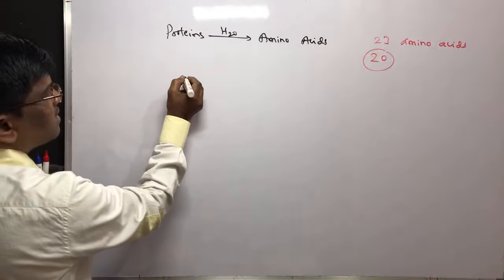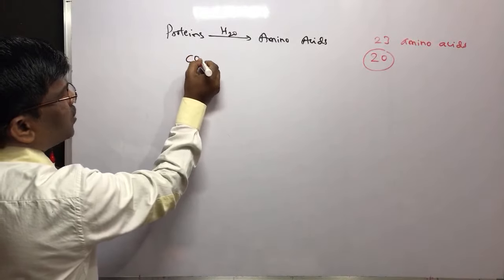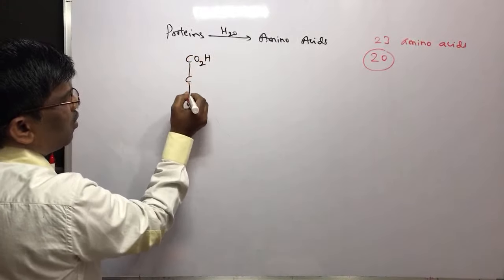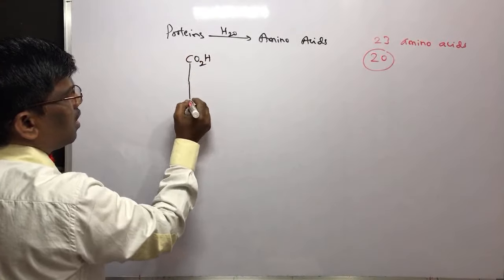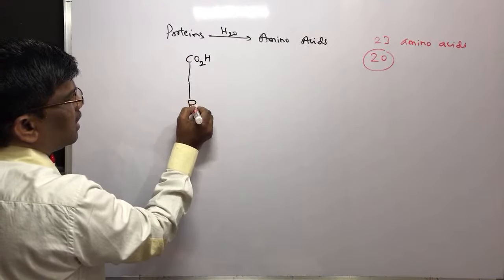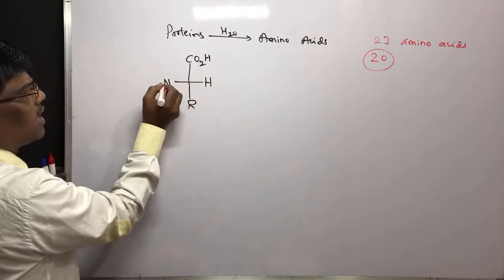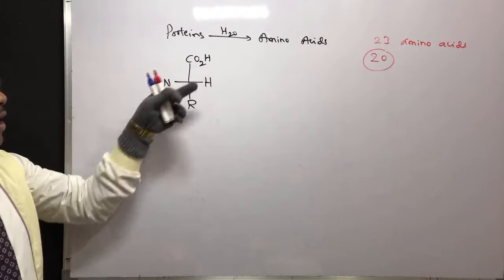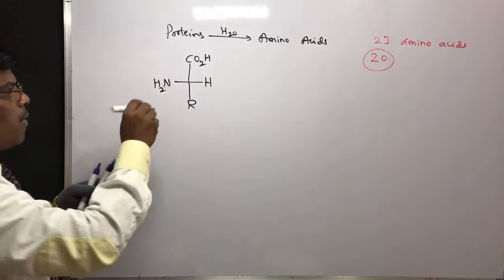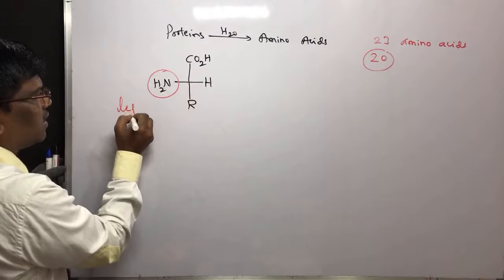The amino acids are the compounds having, for example, this is the way, Fisher projection way. Amino acid, here R group, then it is H, and this side is amine group. Alpha amino acid. The amine group must be written towards left side.